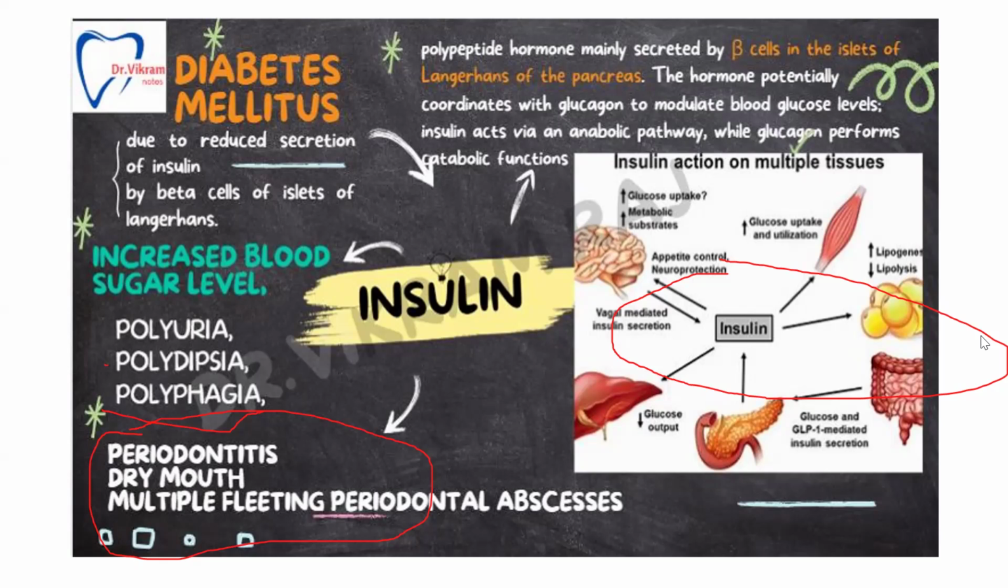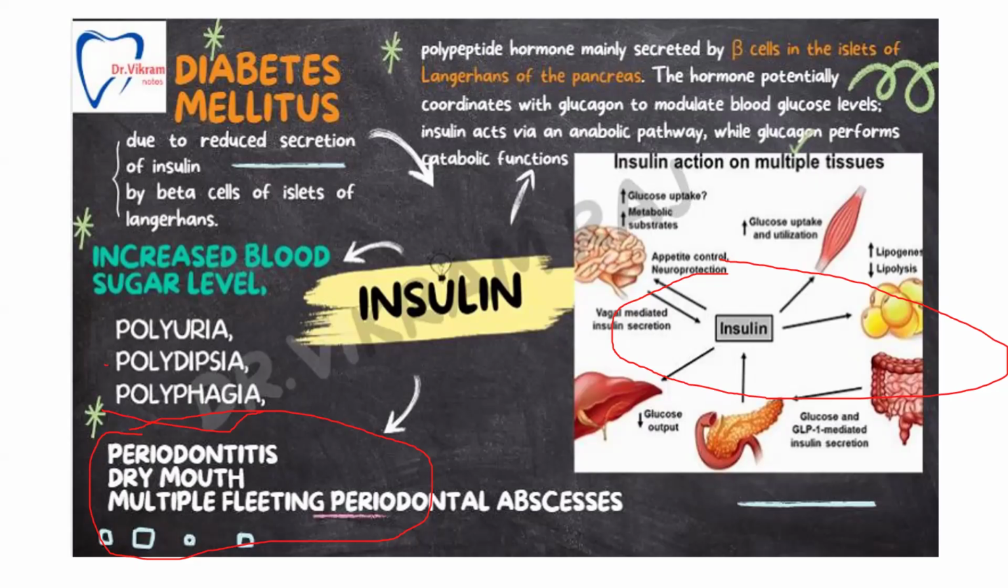Insulin is a polypeptide hormone that is mainly secreted by the beta cells in the islets of Langerhans of the pancreas, and the hormone coordinates with glucagon to modulate blood glucose levels. Insulin acts via an anabolic pathway, while glucagon performs catabolic pathways. Increased sugar levels cause polyuria, polydipsia, and polyphagia. In severe conditions, the complications of diabetes mellitus are retinopathy, neuropathy, and nephropathy.